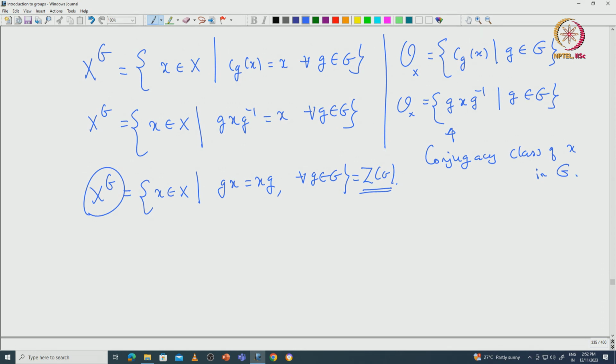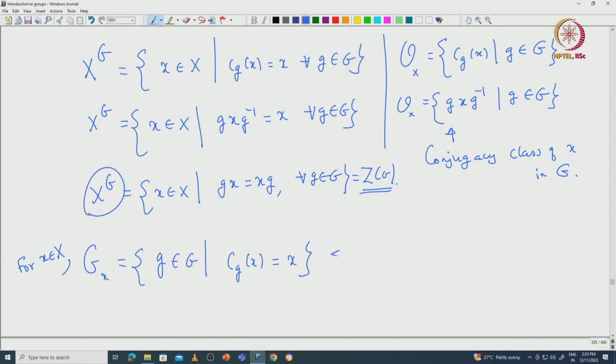Now recall what the stabilizer is. The stabilizer G_x, for x in capital X, is a subset of G: those g in G such that C_g of x should be equal to x.